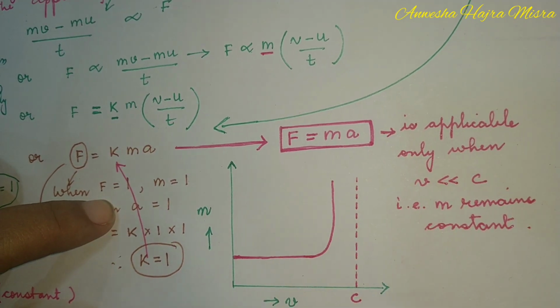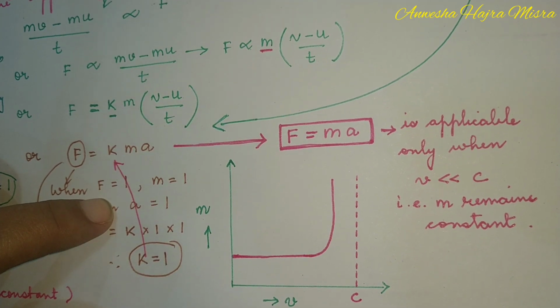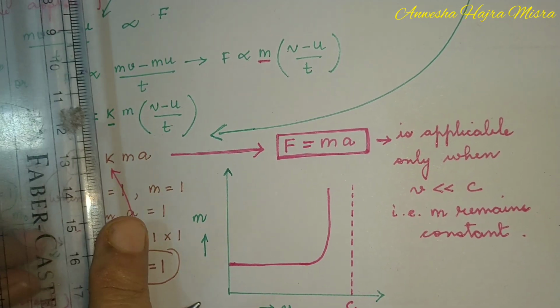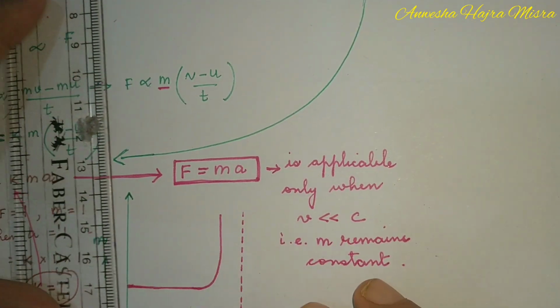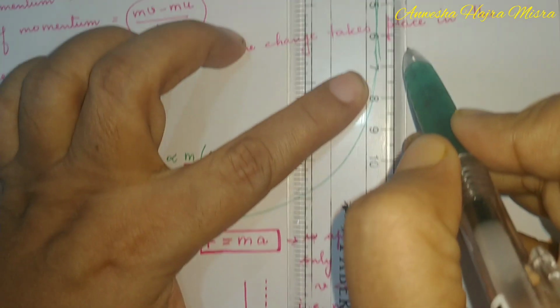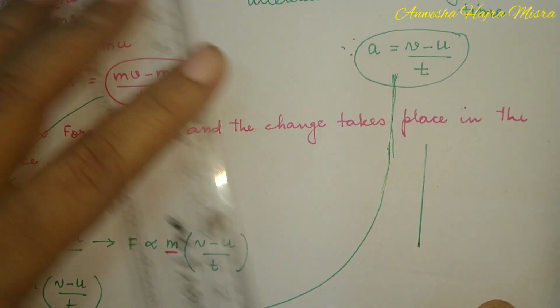Now very often you are asked to plot a graph of force, mass, force, acceleration. Now let us look into the different forms of graph. Let me draw the different graphs.